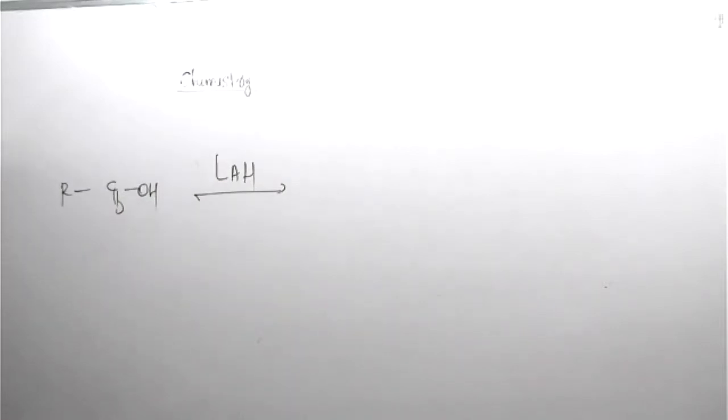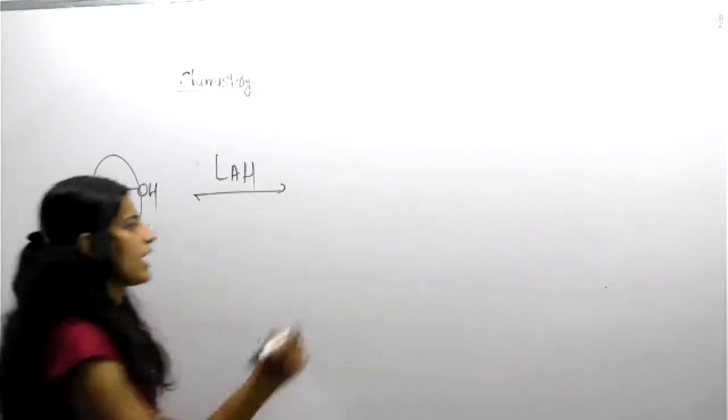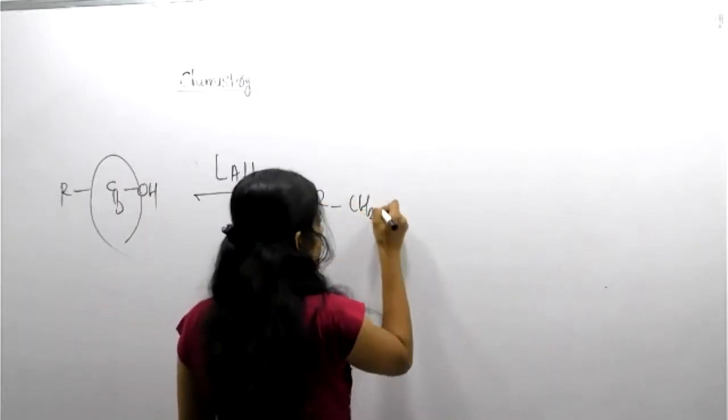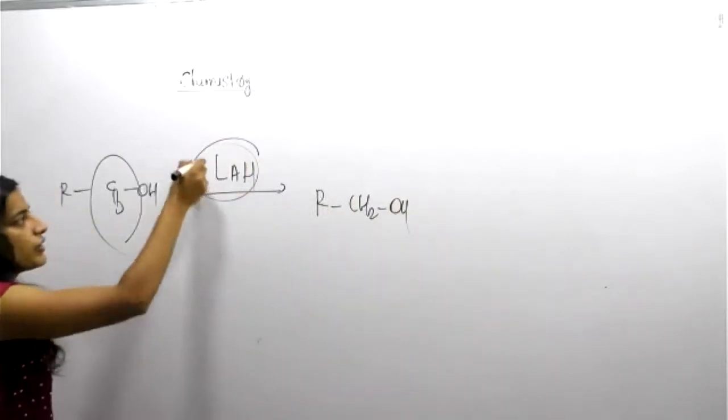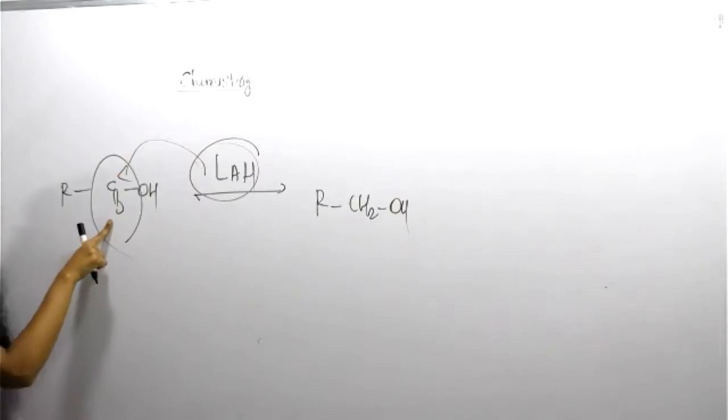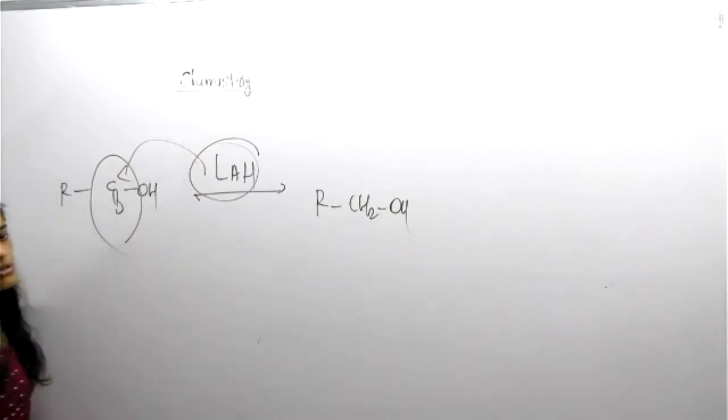Tell me. Don't worry about that. This one only you can convert. RCH2OH. Likewise, LAH is providing a very good trick. C double bond O, just convert into CH2, you will get the answer. Okay.